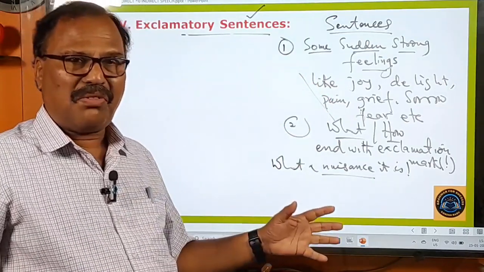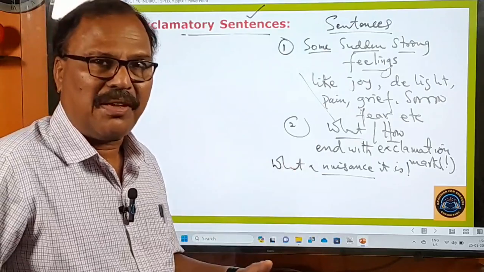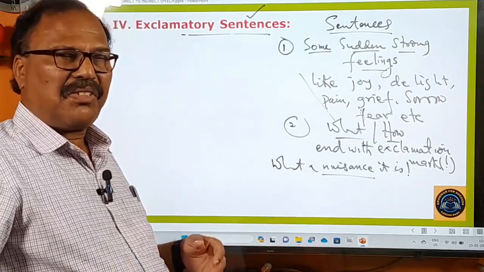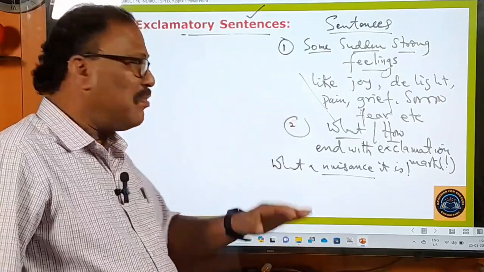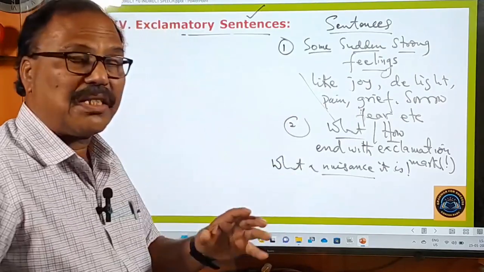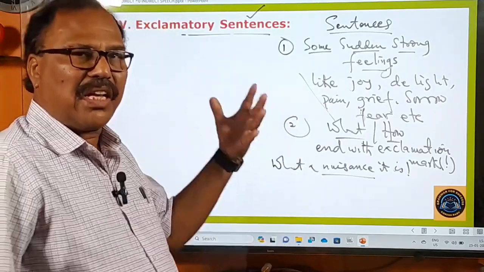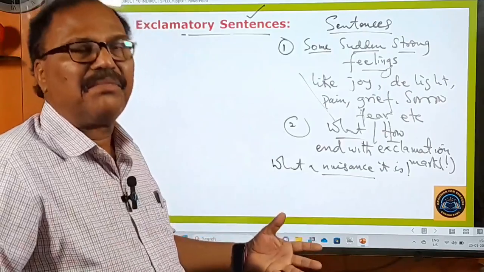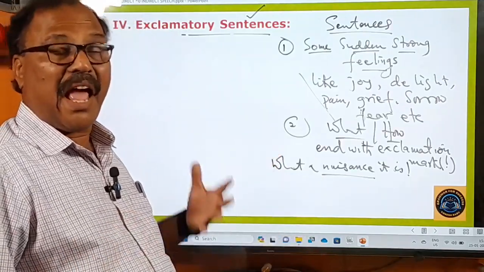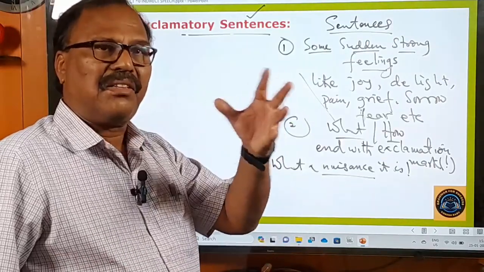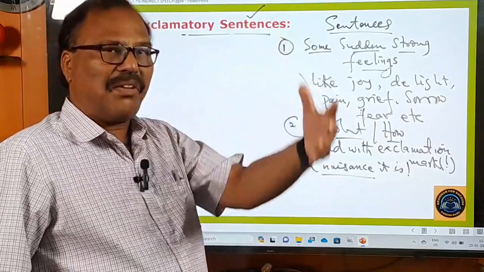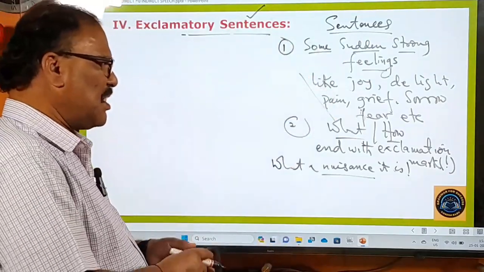Some DJ sound is disturbing you a lot in your locality. Then you say, hey, what a nuisance it is. In this, you are expressing your disgust, your indignation, your resentment, your anger. That's a sudden, strong feeling that has come out of your heart.